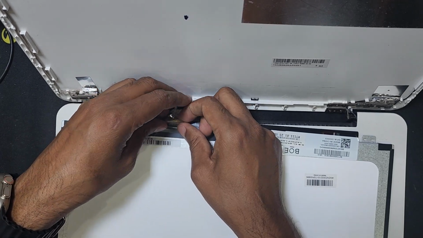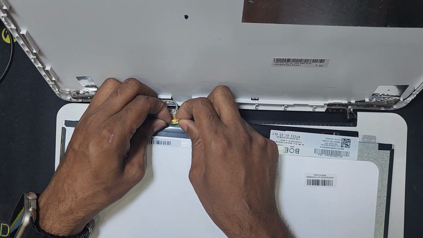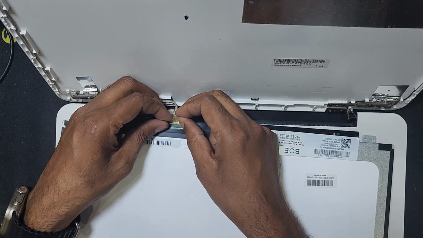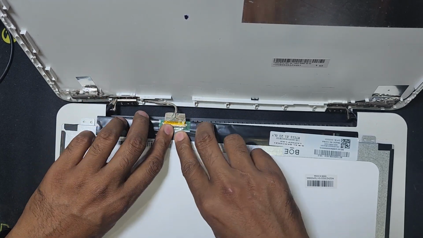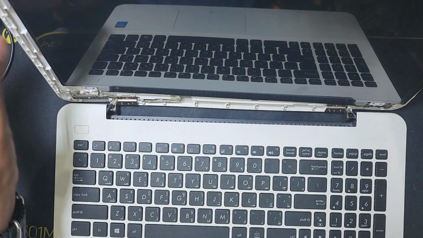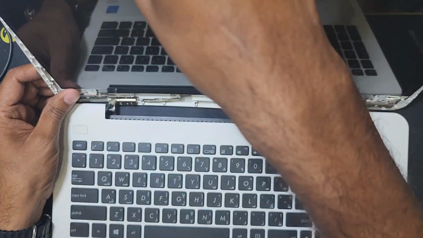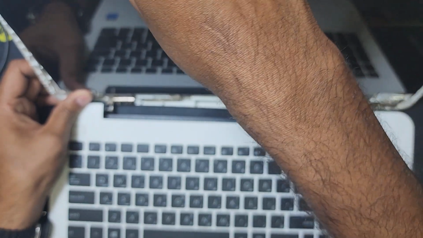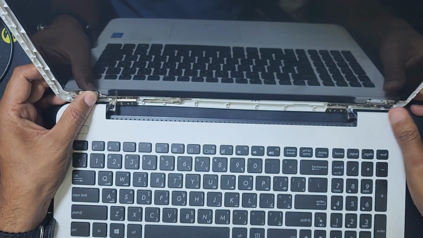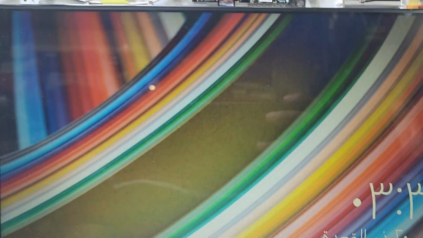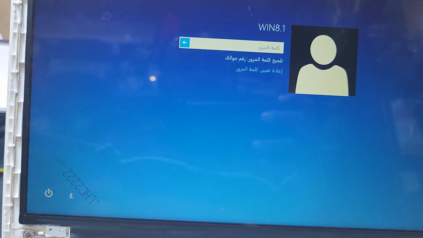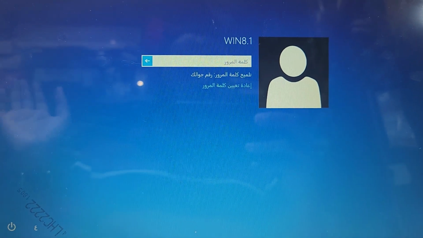The display connection. If it is a display connection problem, I have to change the display cable, or I have to fix that. So now I use the new display and I power it on and check. This is working very good, you see. So this laptop's problem is the display, not the display connection. You can see this display is working very good.